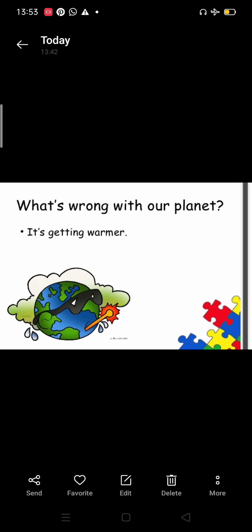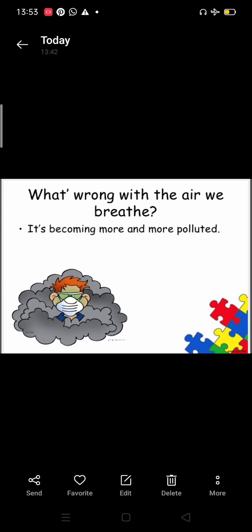What's wrong with our planet? It's getting warmer. What's wrong with the air we breathe? It's becoming more and more polluted. Usage 3. It is also used to express ongoing changes. So you have seen in these examples the changes which are going on in our environment. So we are using present continuous tense, especially with verbs such as become, get, grow, change, and with expressions like more and more.